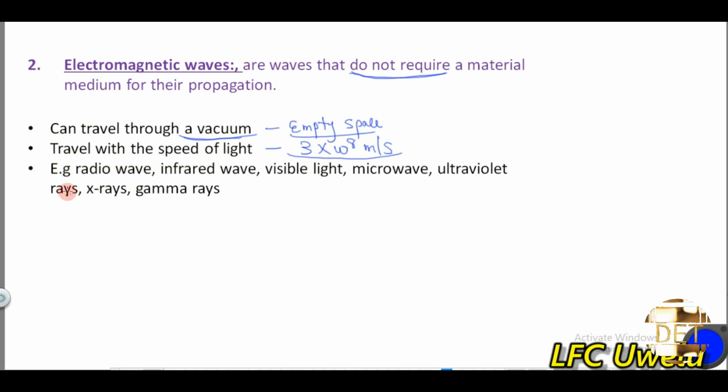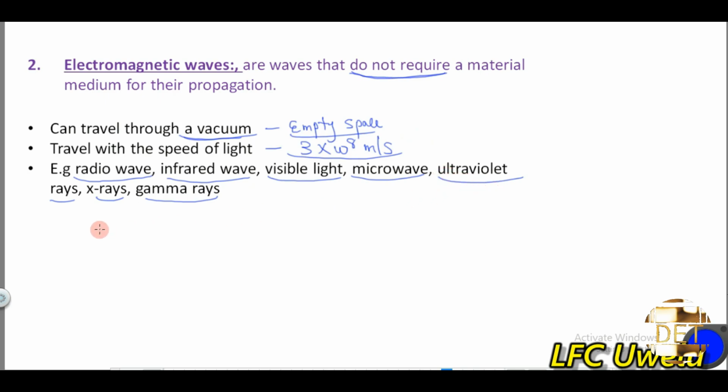The speed of light. Examples of electromagnetic waves are the radio wave, infrared wave, visible light, microwave, ultraviolet rays, X-rays, and gamma rays. So all these are examples of electromagnetic waves. And why are they electromagnetic waves? Because they do not need a material medium to travel. They can travel through a vacuum. So radio waves do not need anything to travel. Infrared rays do not need anything to travel. Visible light does not need anything to travel. Microwaves do not need anything to travel. And so they can travel through an empty space or a vacuum.